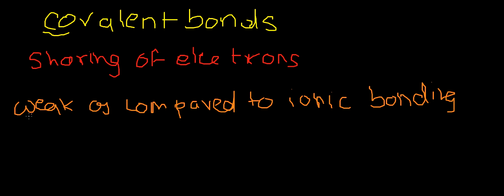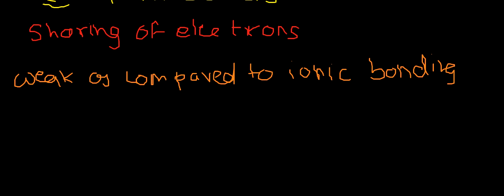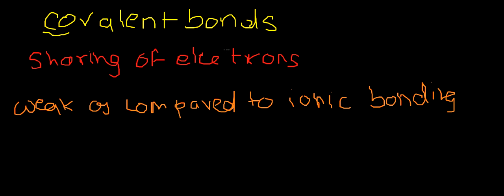How can we determine whether they're weak or strong? We can determine by the boiling points and melting points. If the boiling point is too low, then the bond between those two atoms is weak, as it is easily broken as it starts boiling. In this way, covalent bonds are weak in nature.